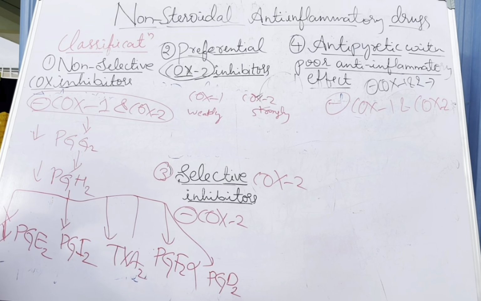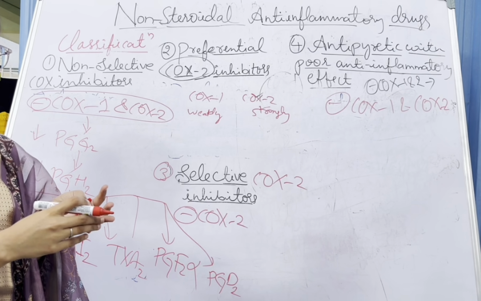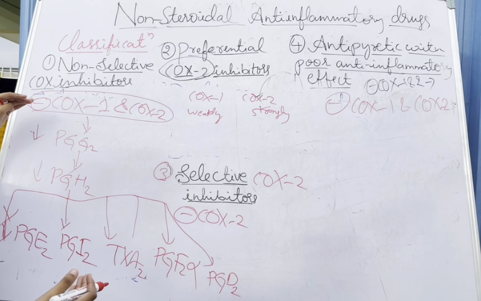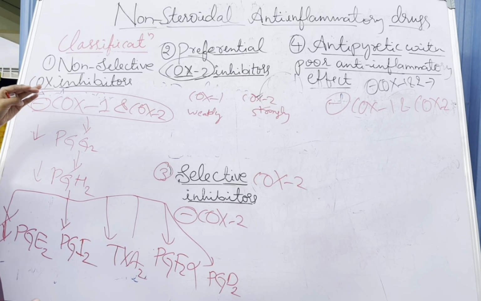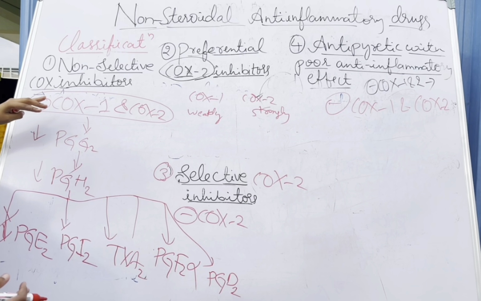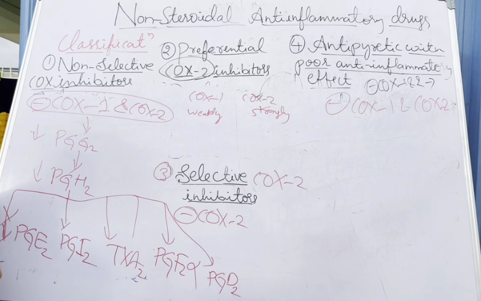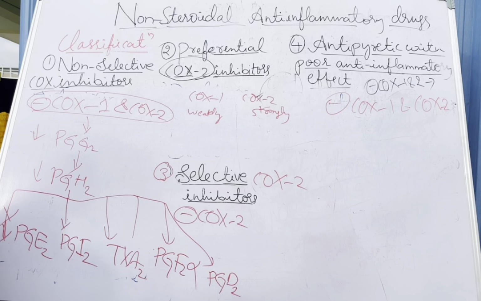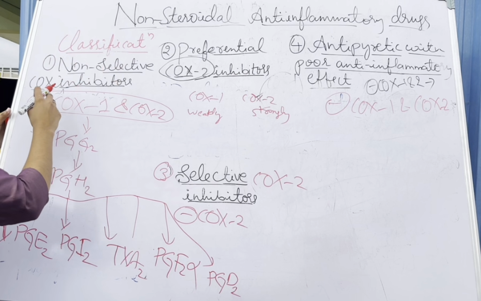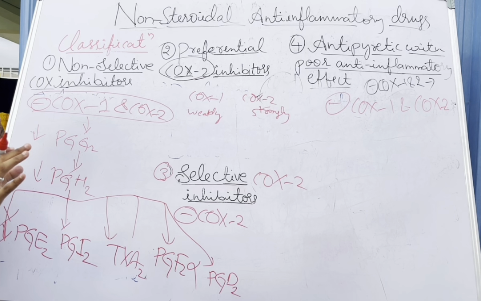When the tissue gets inflamed, COX-1 and COX-2 enzymes act on the arachidonic acid. This leads to the synthesis of all the different types of prostaglandins. This happens when the tissue gets inflammation. So when you give non-selective inhibitors, NSAIDs, to a patient who has inflammation, what happens?